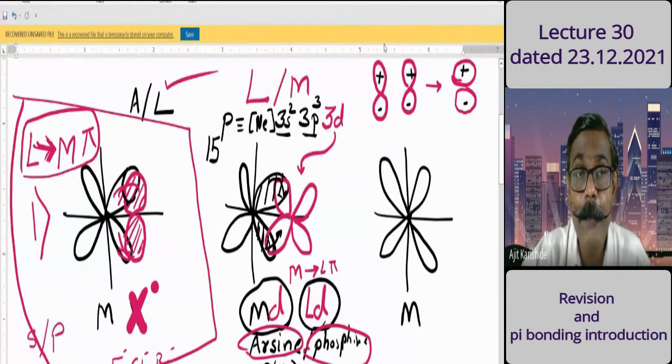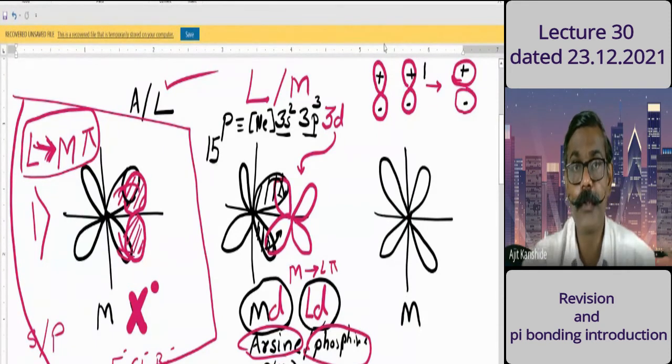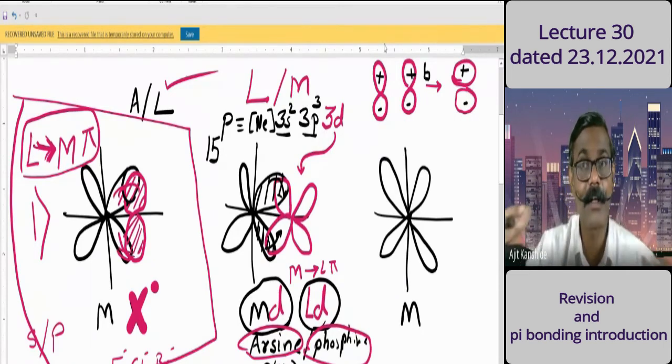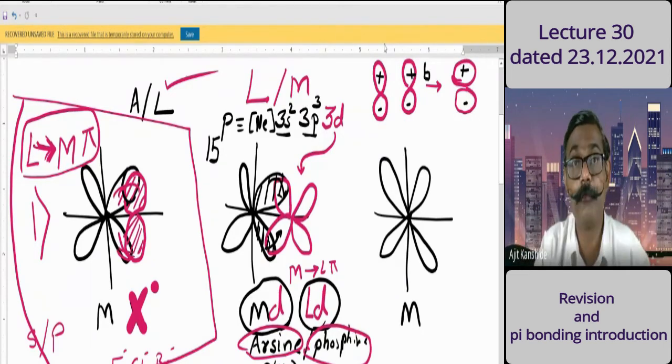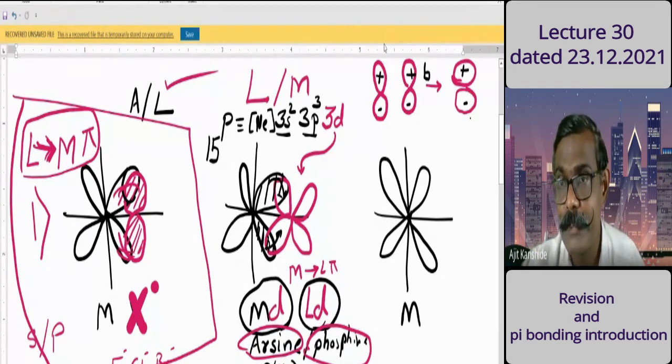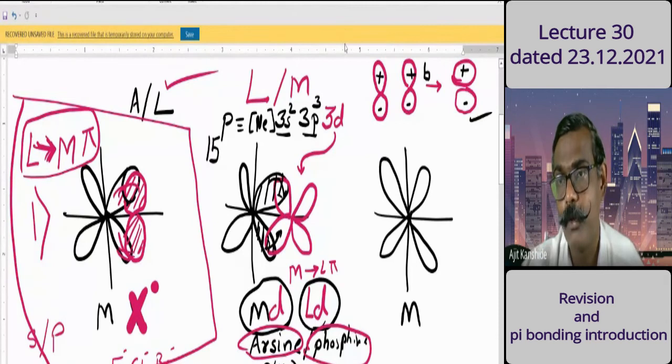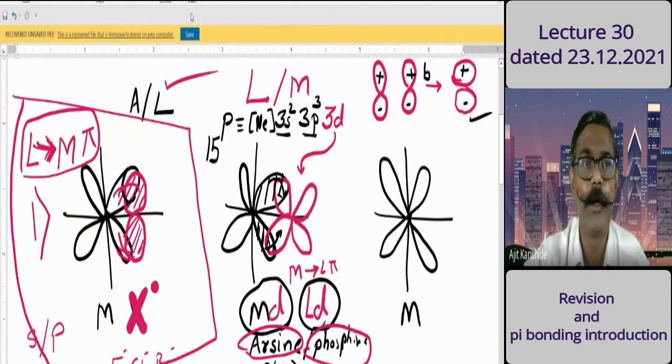Which orbital am I talking about, bonding or anti-bonding? Positive, negative. Bonding or anti-bonding? Anti-bonding? No, attraction is there. Positive, negative: the wave function I am talking about, the phases of the electron. Bonding orbital. So the resultant bonding orbital is represented here. I want to emphasize the anti-bonding orbital now, so we are talking about the anti-bonding orbital.